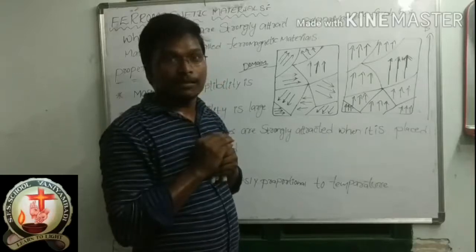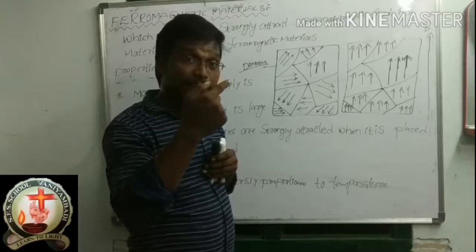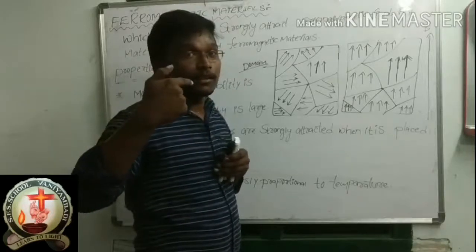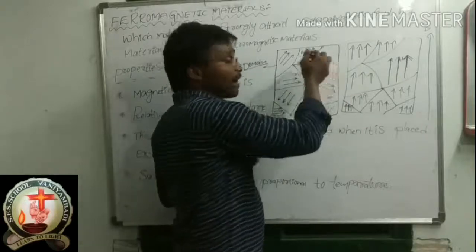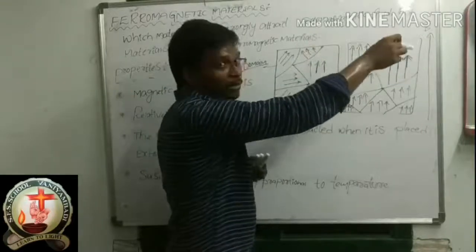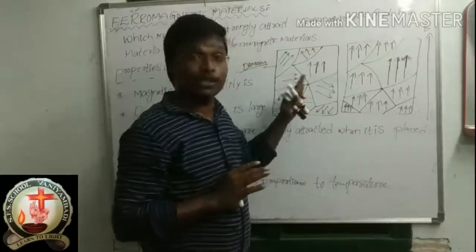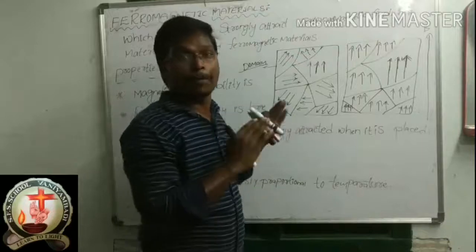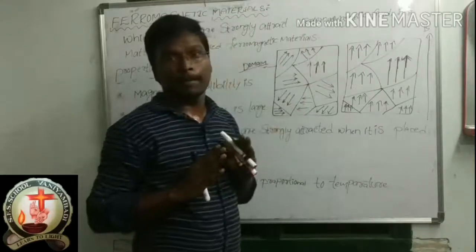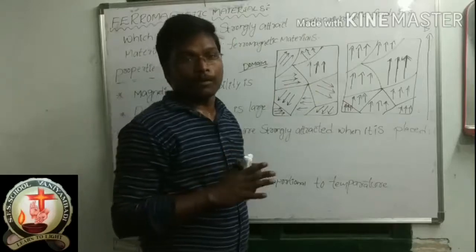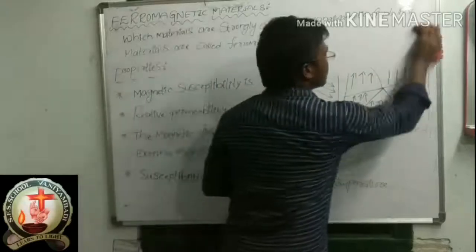Which magnetic field lines? Those which are already in the direction of the external magnetic field. So their size will be increased. Okay, these two things will happen whenever you place a ferromagnetic material in an external magnetic field.